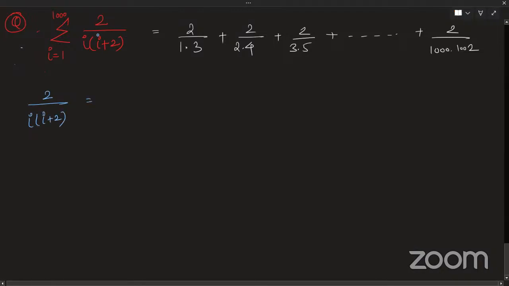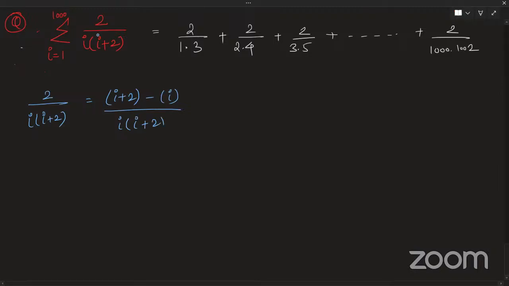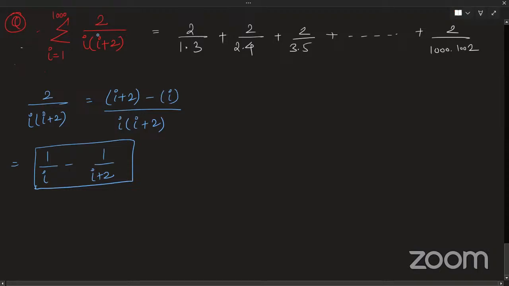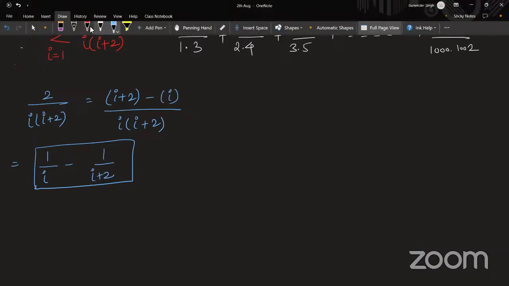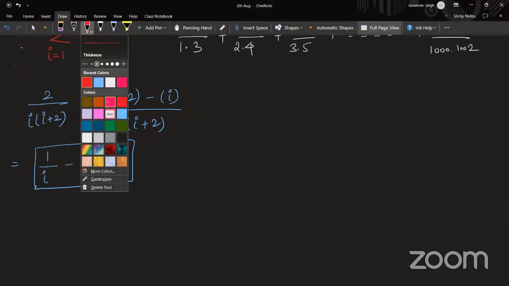Fine. So again, how can I write my numerator 2? It can be written as I plus 2 minus I, right? So now opening with the brackets, this thing can be written as 1 by I minus 1 by I plus 2. Fine, right? It is correct. Yes, it is correct. Absolutely correct.